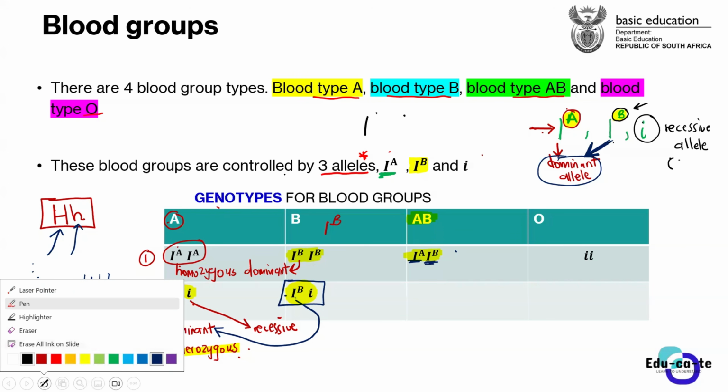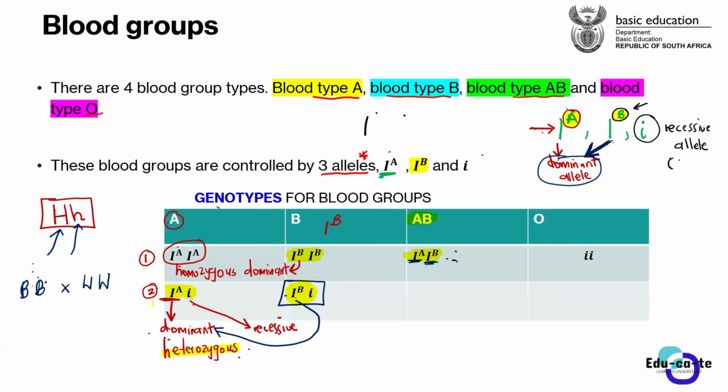I was going to answer your question, say, it's because both blood group A and blood group B are dominant, and therefore it is codominance. Yes, codominance. Both of them are dominant.